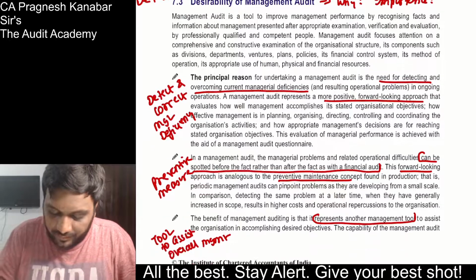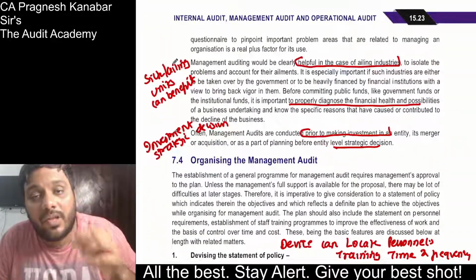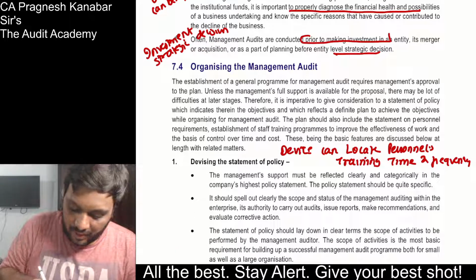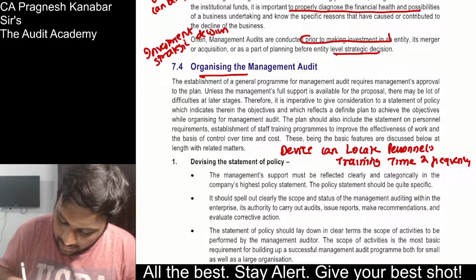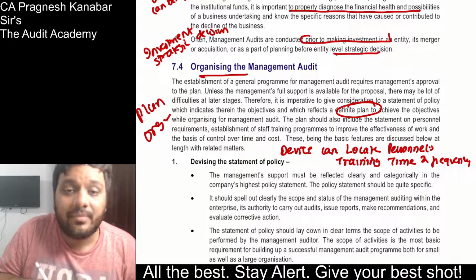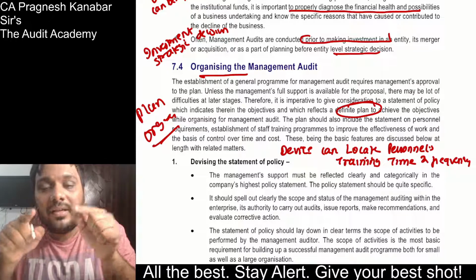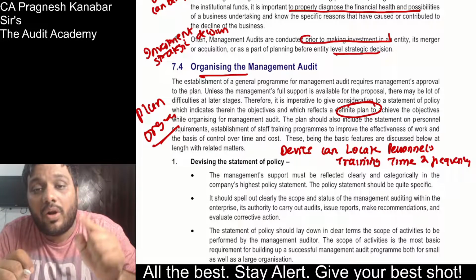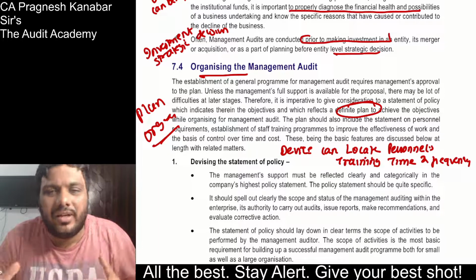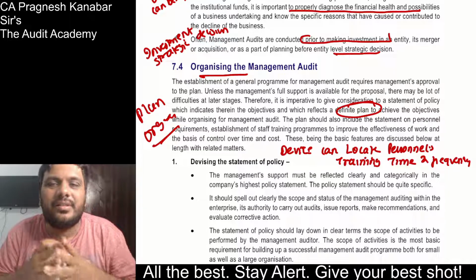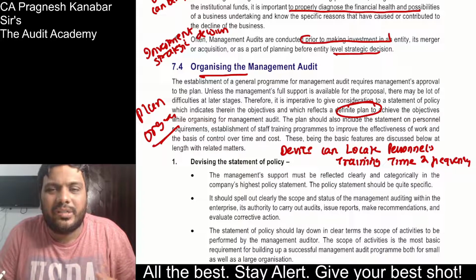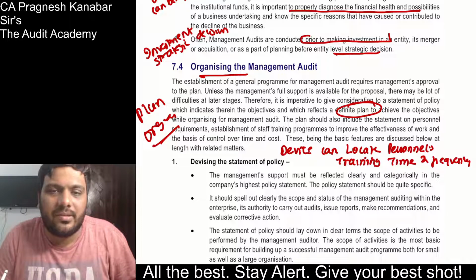Be careful in finding out the question. Answer is fine. Then there can be a question, organizing management audit, or they can ask you about planning management audit. As a management auditor, when you are planning and organizing management audit, what are the factors to be considered by you? Normally whenever any audit is planned, we need to consider our resources, time, cost, areas, the important areas on which we need to focus upon. So you can write a little bit on your own, that's not a problem.